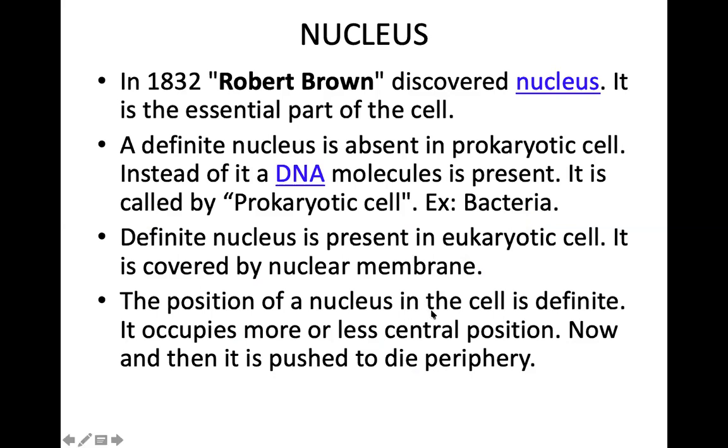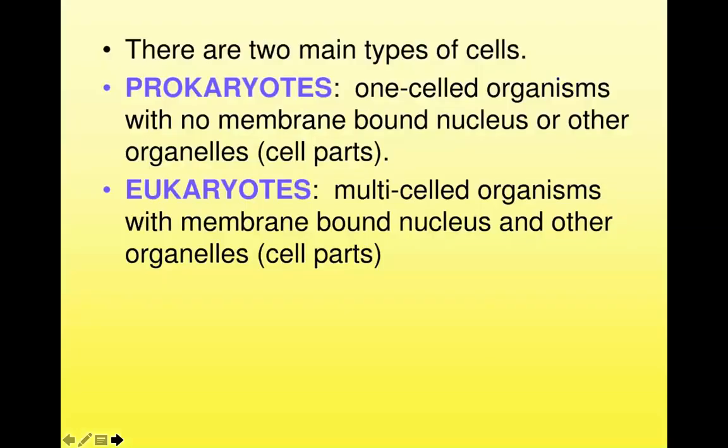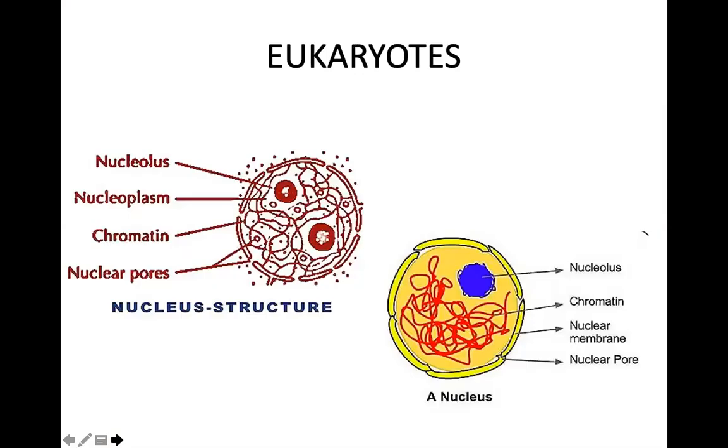The position of the nucleus in the cell is definite. It occupies more or less the central position. Now and then it is pushed to the peripheral region. Two types of cells are there, prokaryotes and eukaryotes. Prokaryotes are one-celled organisms with no membrane around the nucleus or any other organelles. And eukaryotes are multi-celled organisms with a membrane-bound nucleus and other organelles.